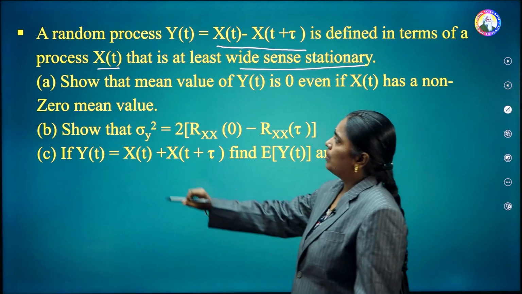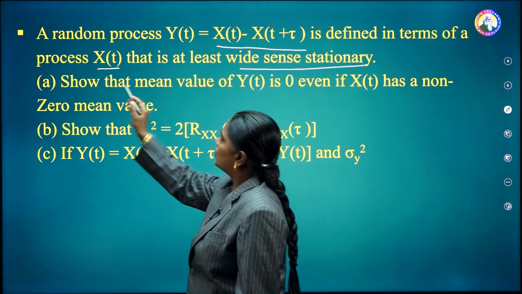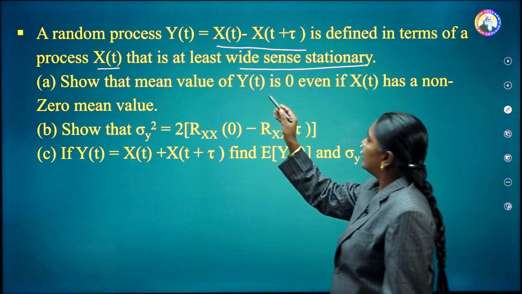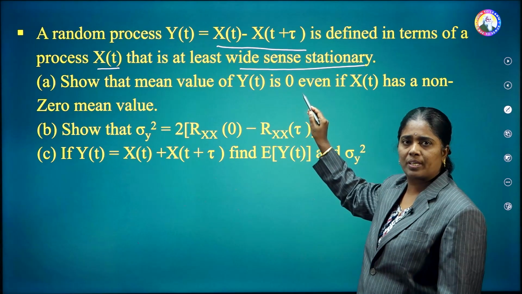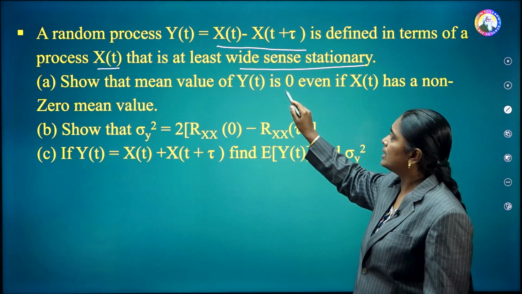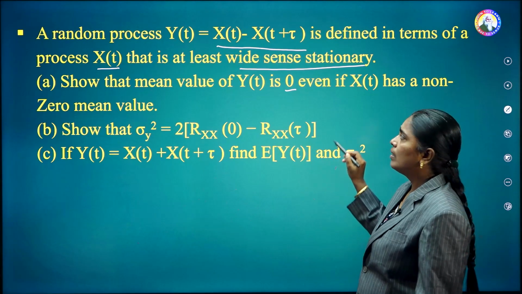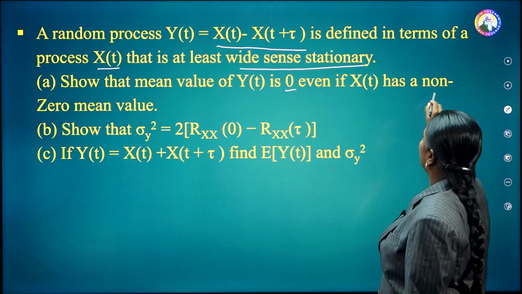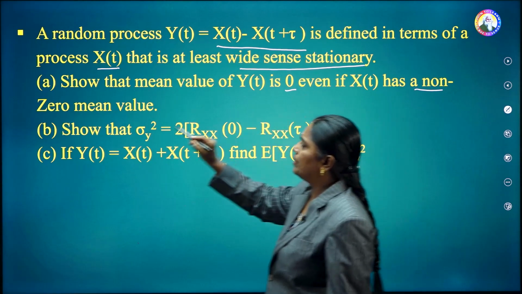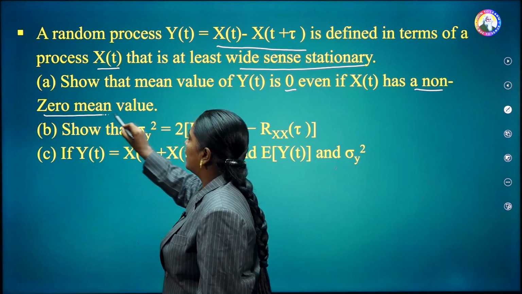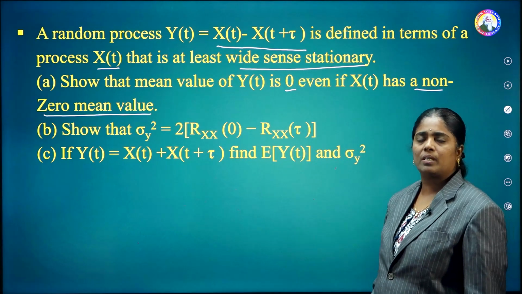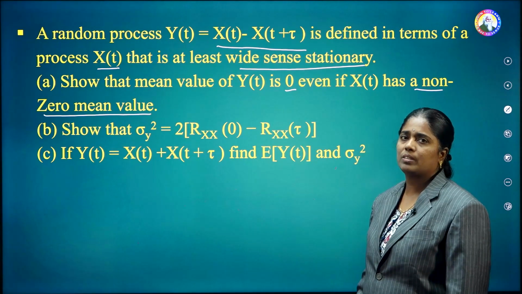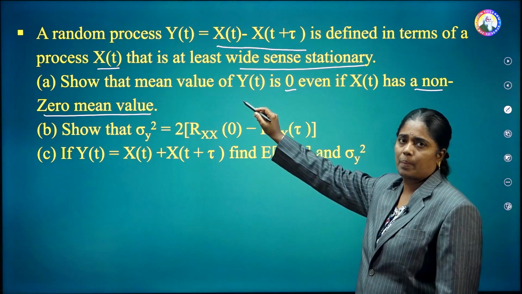Then the first question is: show that the mean value of y of t is 0. That means we have to calculate E of y of t and show it is equal to 0, even if x of t has a non-zero mean value. That means x of t's mean value is not 0, but the mean value of y of t is 0, and we have to prove this here.